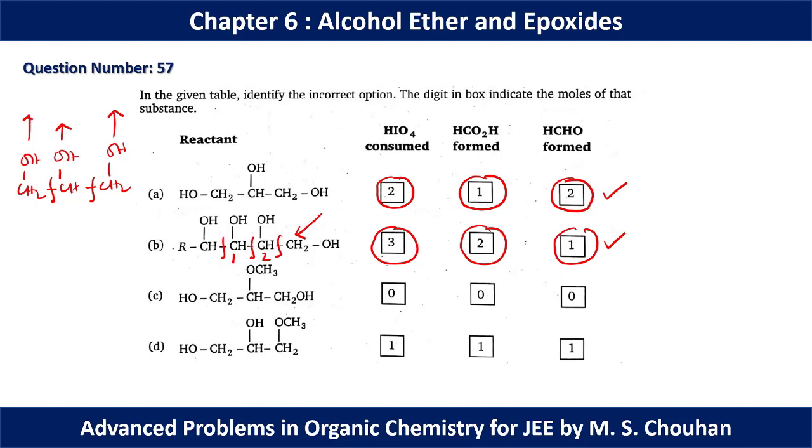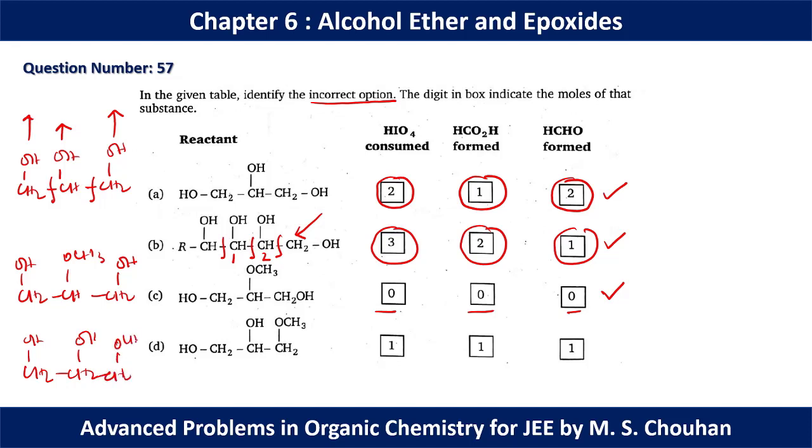See, in this molecule C, we don't have any 1,2-diol. This is alcohol, but in this we have ether linkage. So basically it will not react with HIO4, so 0, 0, 0, this is also correct. We have to find the incorrect option, so eventually option D will become wrong, but let's see. This is OH, CHOH and CH2OCH3. So basically we can have 1 mole of HIO4, this is correct.